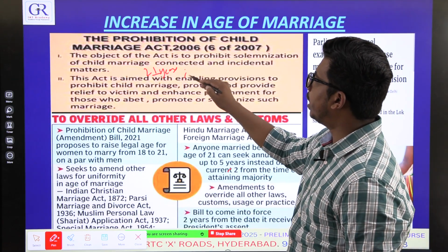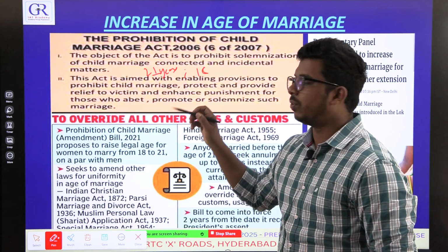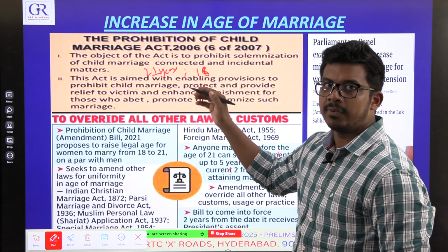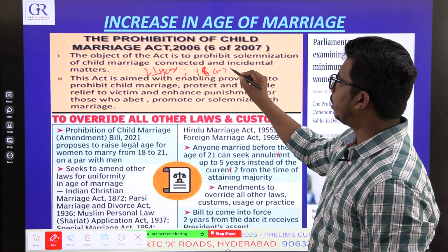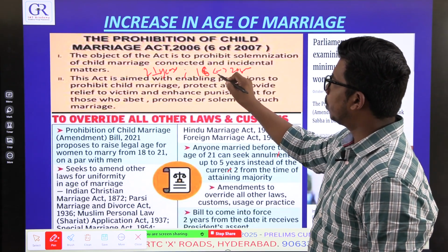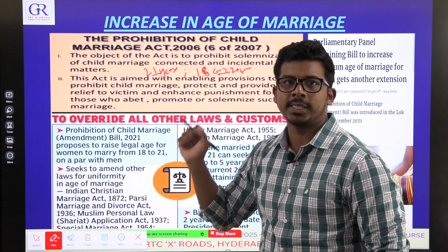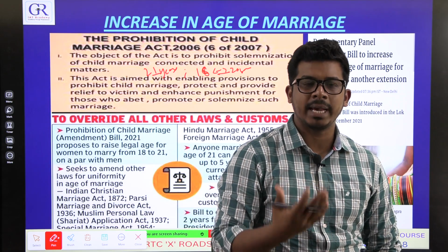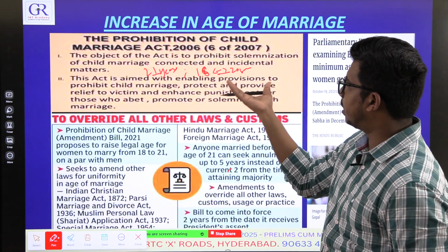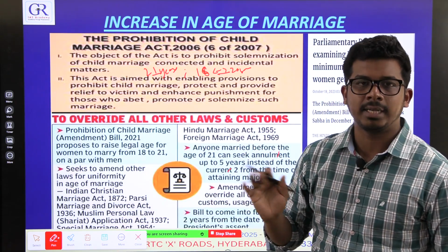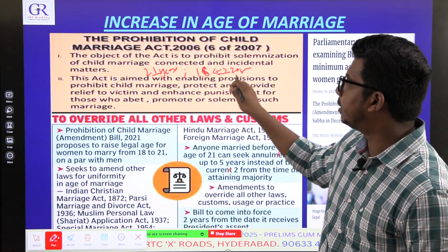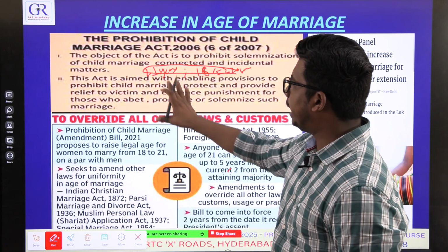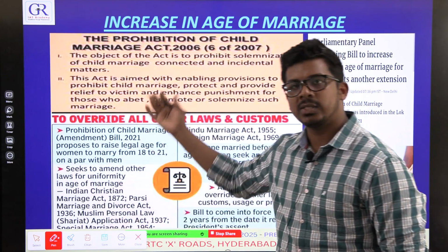Similarly, if a woman gets married by her parents before 18 years, when she turns 18, she will have 2 years, that is up to 20 years of age, 18 to 20. Within these 2 years, she can say, I didn't want to go into this marriage, my parents forcibly married me, so please nullify this marriage. That marriage does not become invalid immediately unless she or he asks for it. So in India, it is already 21 years for men.